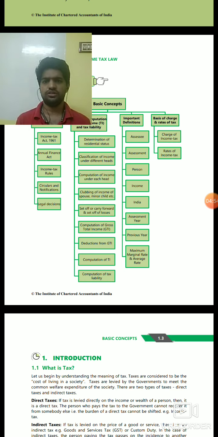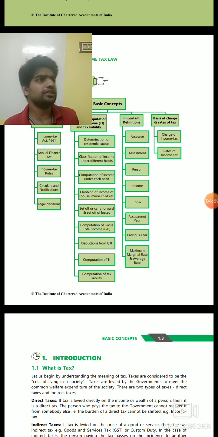What is indirect taxation? Indirect taxation means the person who gets income is not taxed, but the person who spends income will be taxed. I'll give an example.